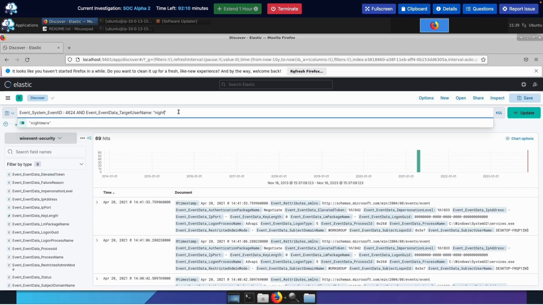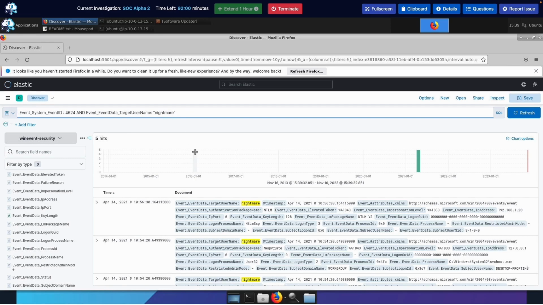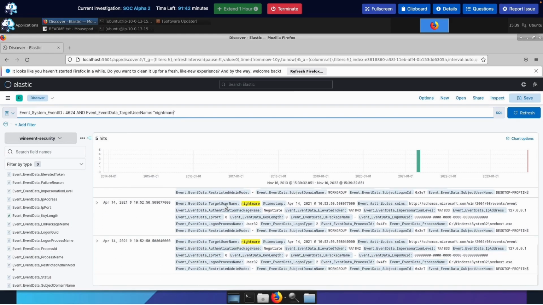I remember seeing that, guys. I'm not making this up. I'm currently not dreaming, but I remember seeing nightmare as a username. We could click enter. Yeah, right here. So we got target username nightmare. We had the timestamp with our... Where is it? I mean, this is the most recent login, right?